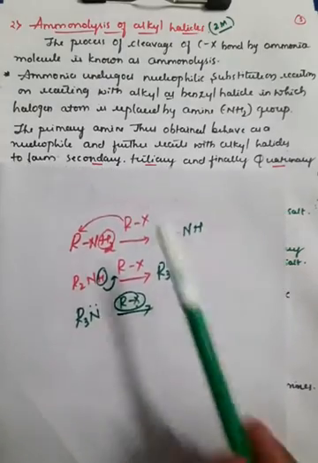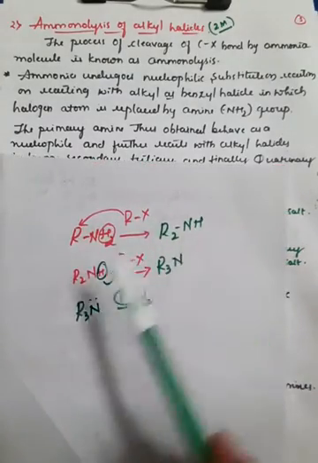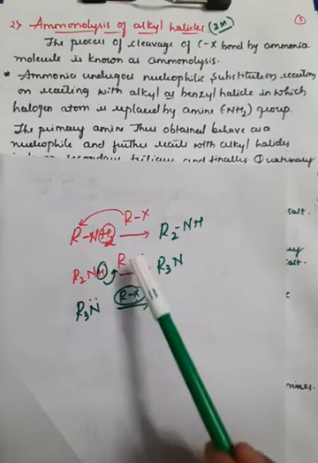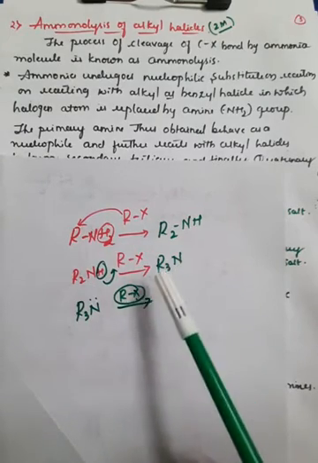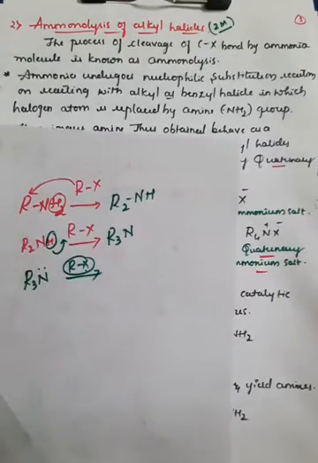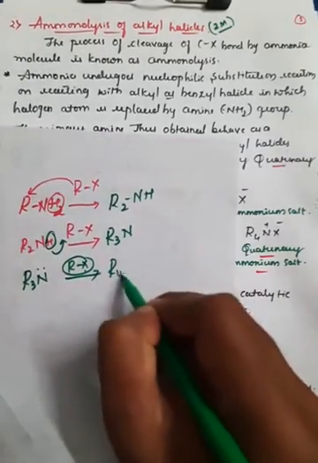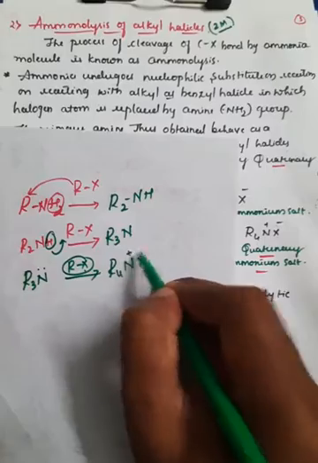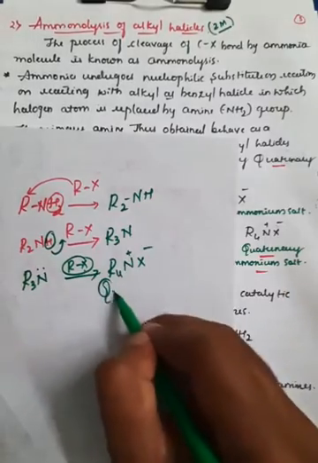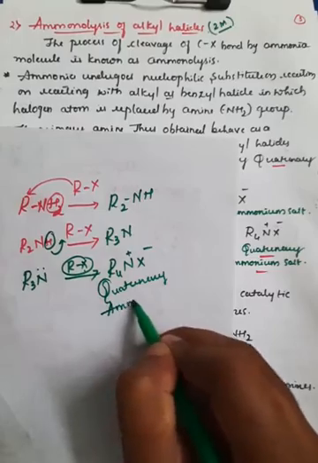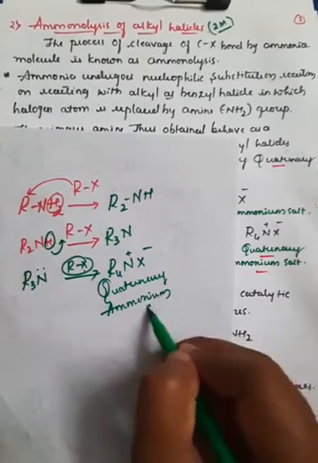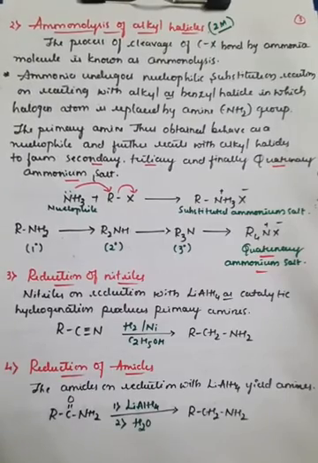Further treating with alkyl halide, it will convert into R2NH. If you again add more alkyl halide, it will convert into R3N. Go on adding the alkyl halide, and at the end it will convert into R4NX. This is called a quaternary ammonium salt. This is the second important method for the preparation of amines.